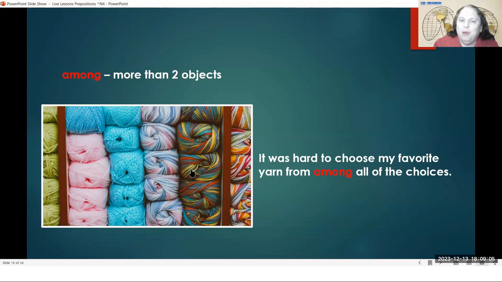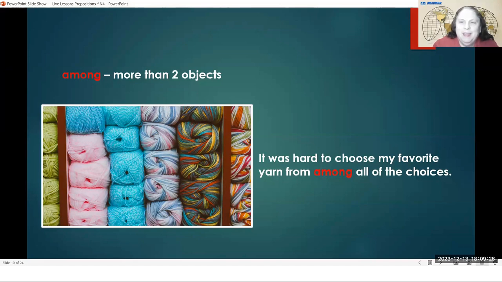Yellow and orange are bright. The gray is not a bright color. This one also has some bright colors, but instead of the gray, there is white. So you can choose all of these different colors of yarn to make a sweater. And it would be hard to choose if you have so many favorite colors.